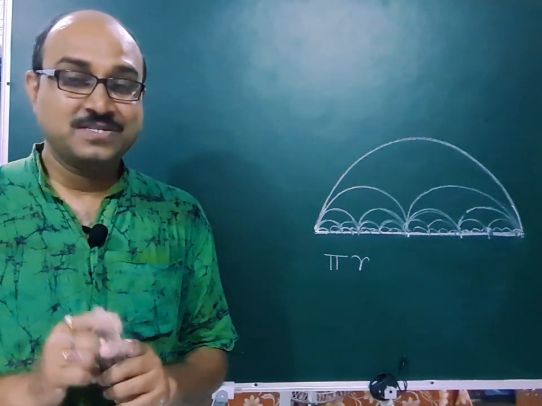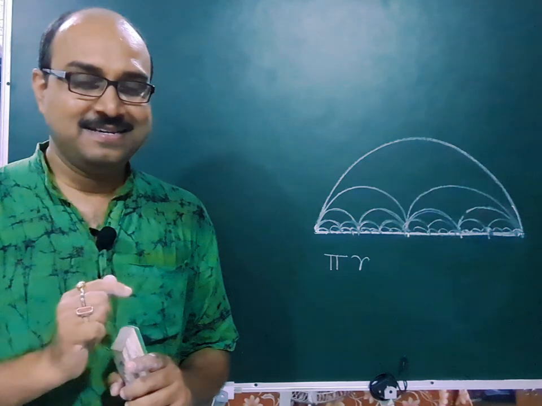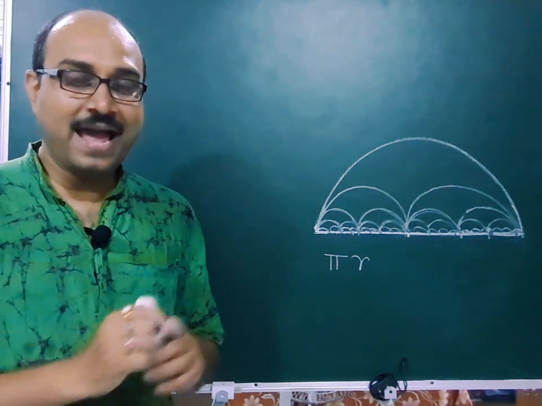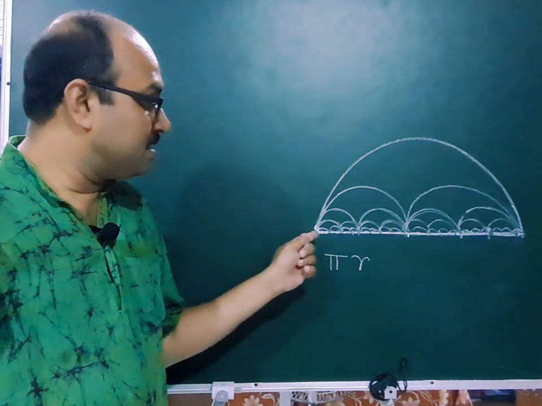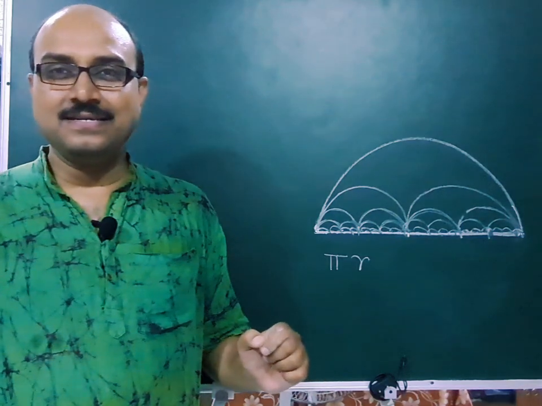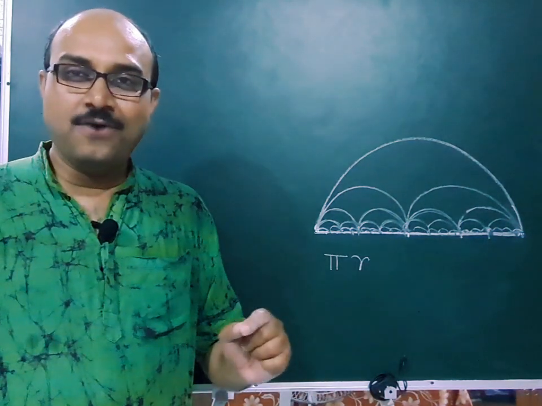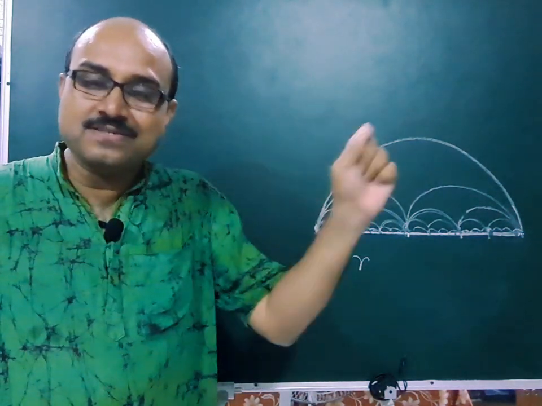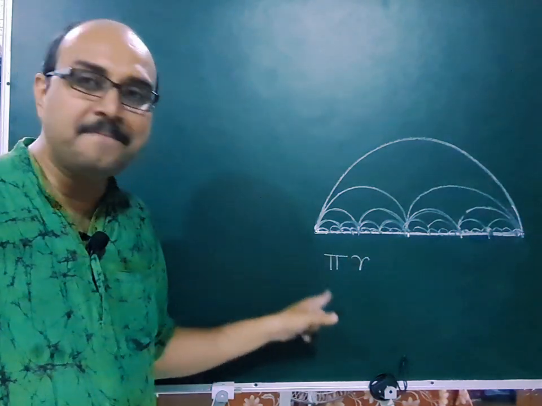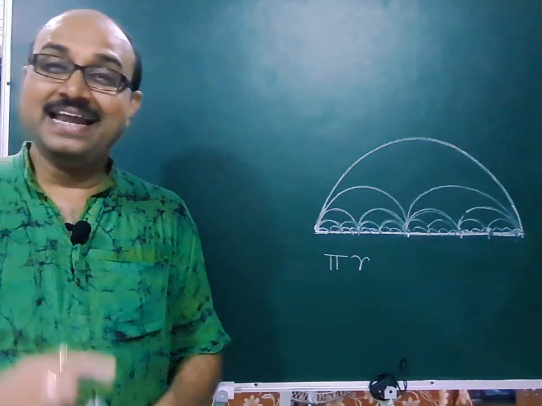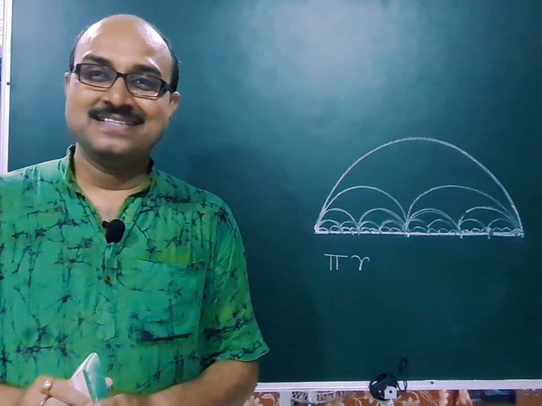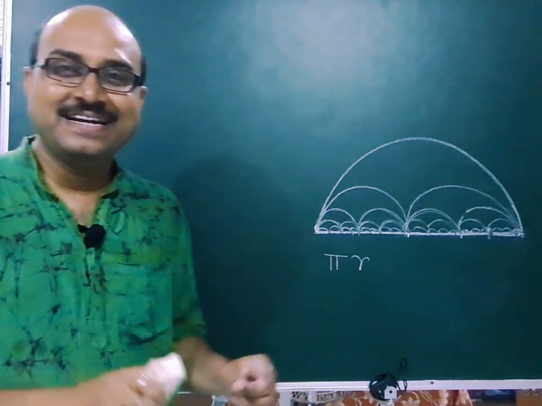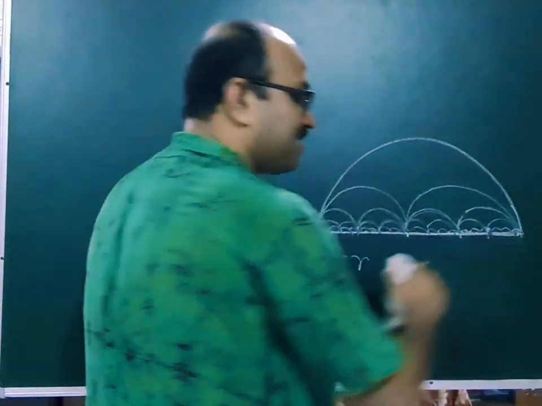Let us see. According to the mathematical part, however small the semicircles might be, the sum of the circumferences will add up to be pi r. And in the ordinary observation, the sum is tending towards the length of this straight line.